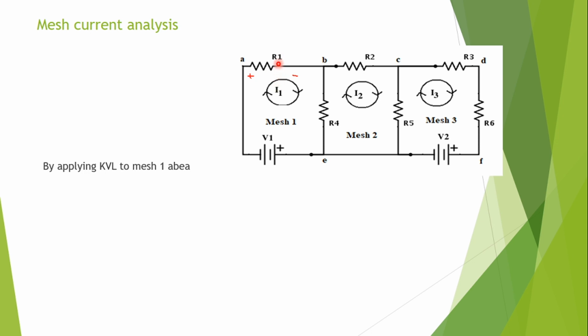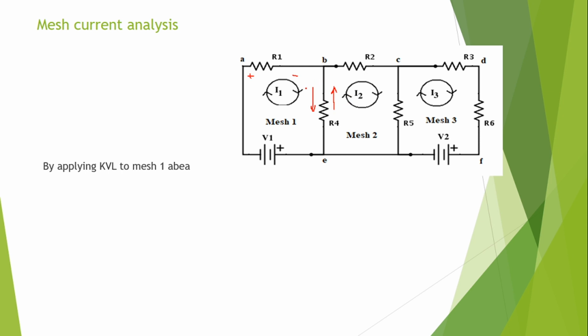Minus I1 R1. Now the next branch BE. In the branch BE, what current flows? Two possible currents, I1 minus I2, because I1 flows in this direction and I2 flows in this direction in the particular branch R4. So in resistance R4, the resultant current is either I1 minus I2 from B to E or I2 minus I1.